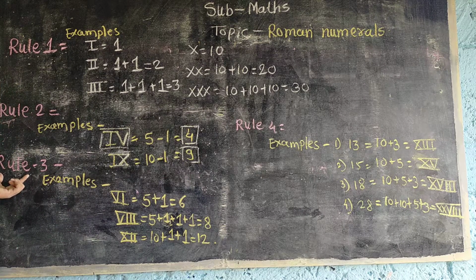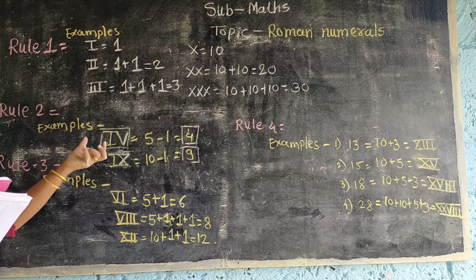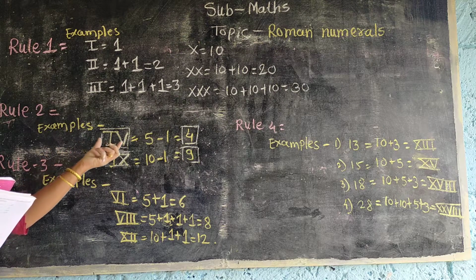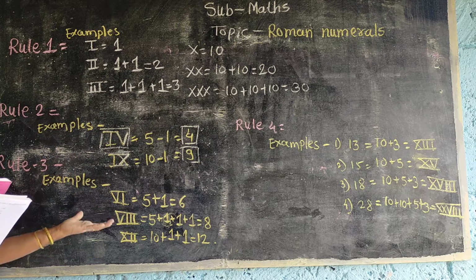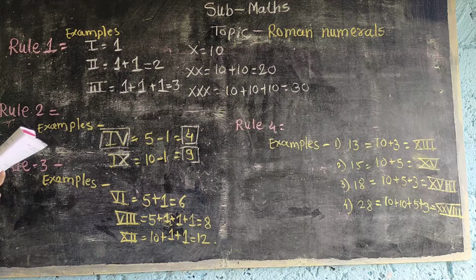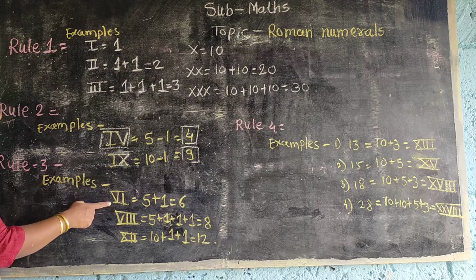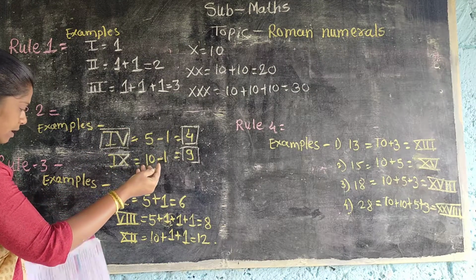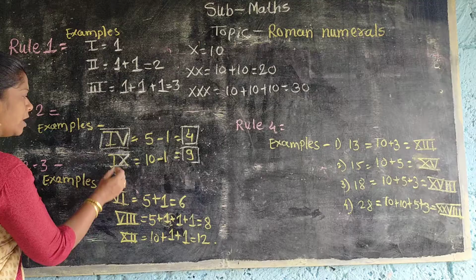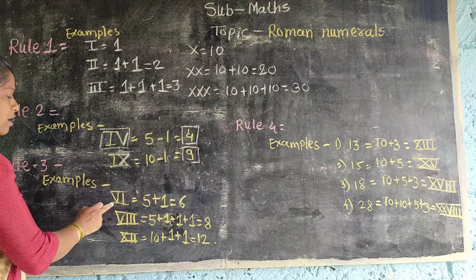Rule number 3. What is rule number 3? In rule number 1, I and X repeated means addition. Then in rule number 2, when a smaller number comes on the left side of a larger number, we do the subtraction. Now rule number 3: if a numeral is written to the right of a numeral of larger value, then it means addition. Now see here.